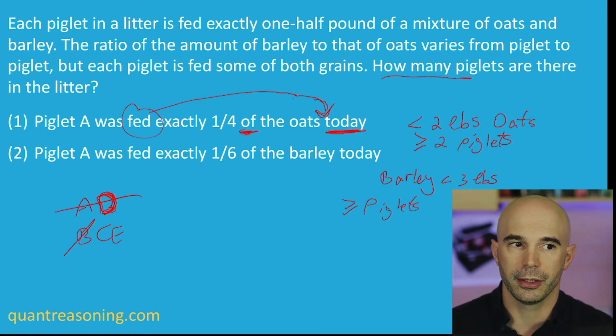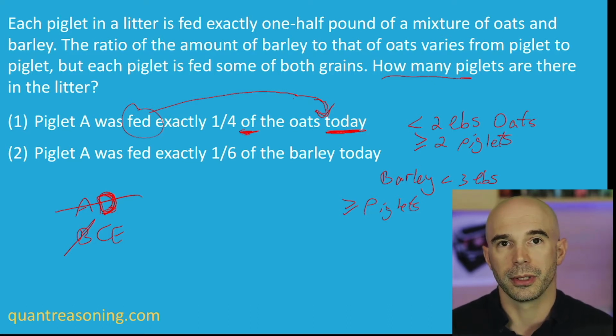We know that each piglet got a total of half a pound, but we also know that the total amount of grain is less than 5 pounds, because you got less than 2 pounds of oats and less than 3 pounds of barley, so total less than 5 pounds. And we know each piglet got half a pound, so there must be fewer than 10 piglets, exactly. So there's at most 9 piglets.